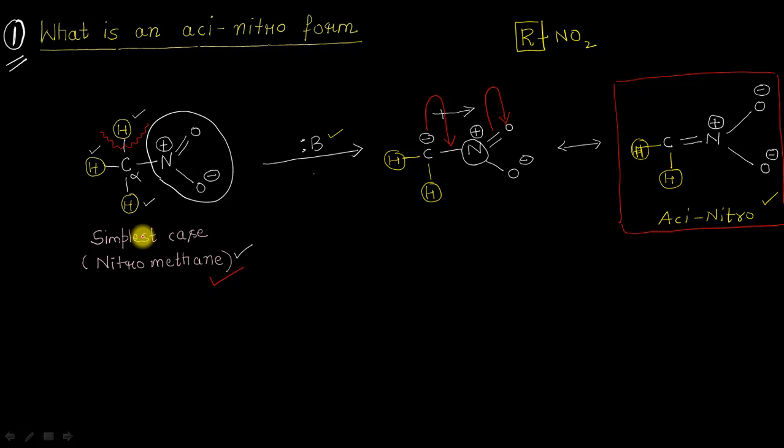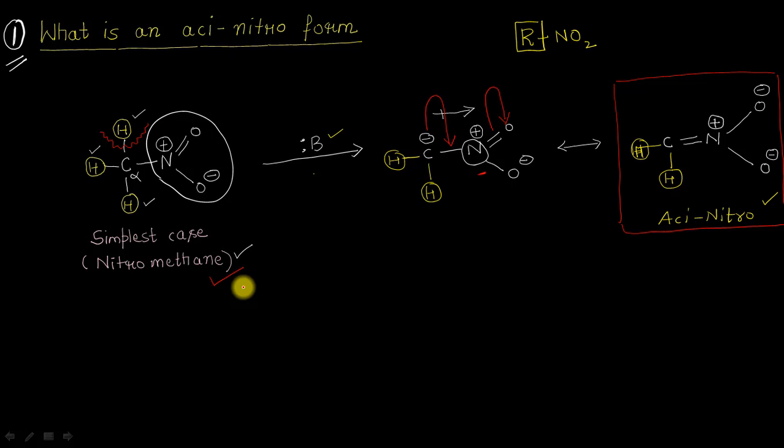Once again, we can derive the acyl nitroform starting from some nitro compound which is containing the alpha protons. And this is the most important condition here, because the base can only abstract the alpha protons because they are weakly acidic in nature. The base cannot abstract the beta protons or the gamma protons because they are quite far away from the nitrogen atom and the nitro group, and thus it cannot help in the stabilization of the negative charge on the beta, gamma and so on carbon atoms. So it is a must that the nitro compound should be having at least one hydrogen atom or one alpha hydrogen atom.